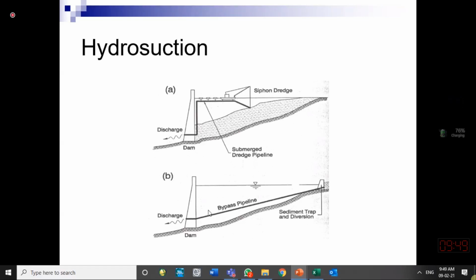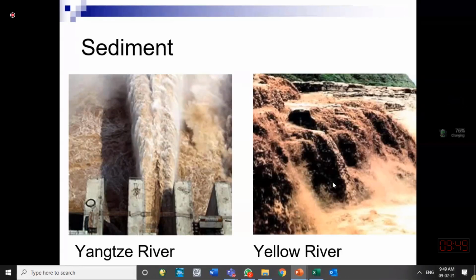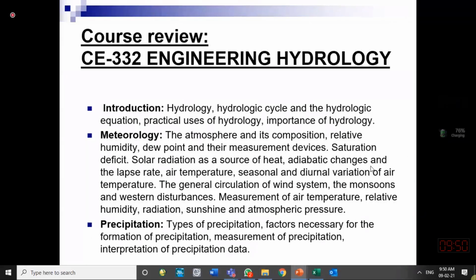Another way is bypassing the sediment. We make an obstruction on the upper side and we release the sediment through a bypass channel or bypass pipe on the downstream of another big dam. So this reservoir is being protected with the help of this smaller sediment trap, moving the sediment to the downstream side. We are losing huge sediment, nearly 1% of the reservoir capacity every year. All around the world, this is the average.